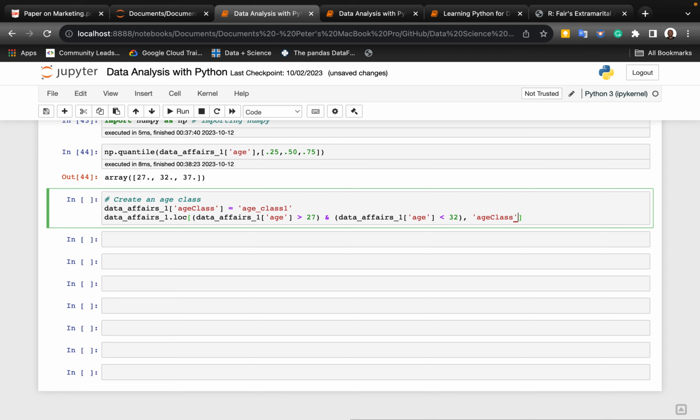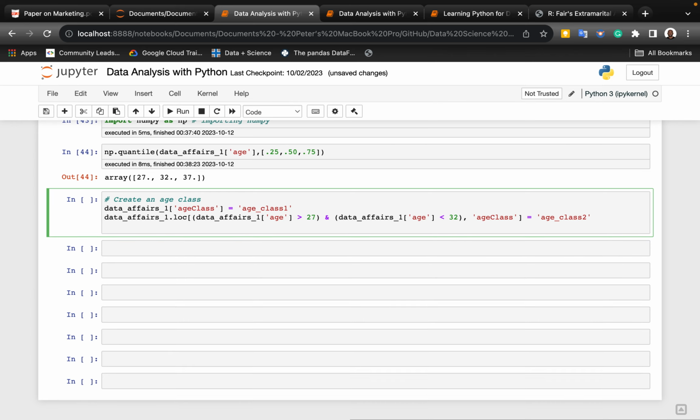Whatever is in age class is going to be equal to age underscore class, but this time around it's 2. So this is age class 2.